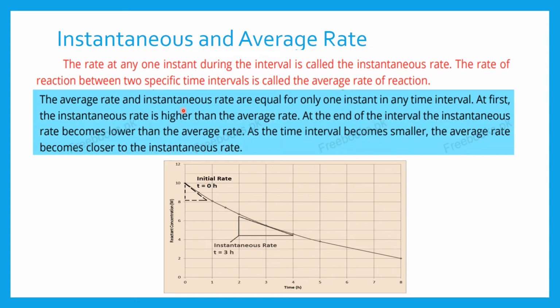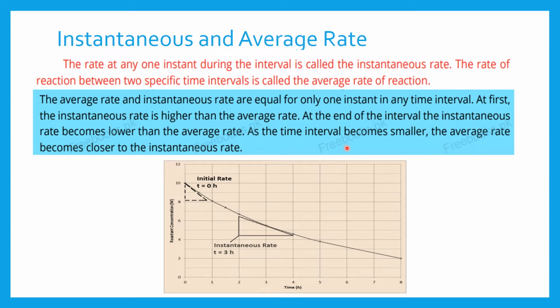And the average rate and instantaneous rate are equal for only one instant. What that instant will be, we can understand by this. At the start of the reaction, the instantaneous rate is very high because the concentration of reactants is very high. No products are formed in the start. So the instantaneous rate is higher than the average rate. But at the end of the interval, the instantaneous rate becomes lower. As time passes, the rate of reaction decreases, so the instantaneous rate also decreases.